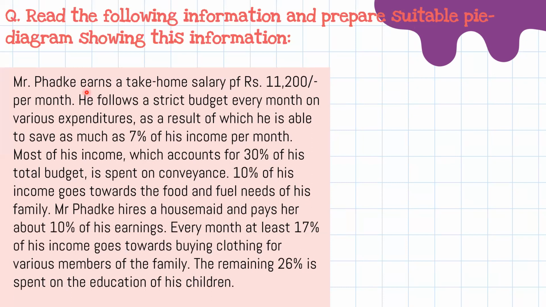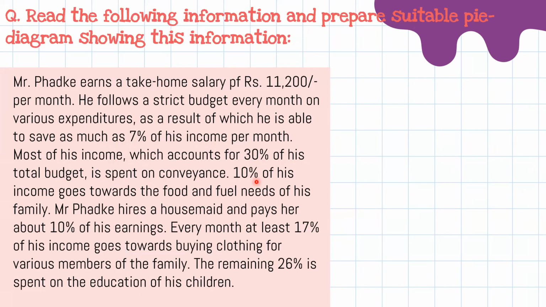Mr. Fadke earns a take-home salary of about 11,200 per month. He follows a strict budget every month on various expenditures, as a result of which he is able to save as much as 7% of his income per month. Most of his income, which accounts for 30% of his total budget, is spent on conveyance. 10% of his income goes towards the food and fuel needs of his family.